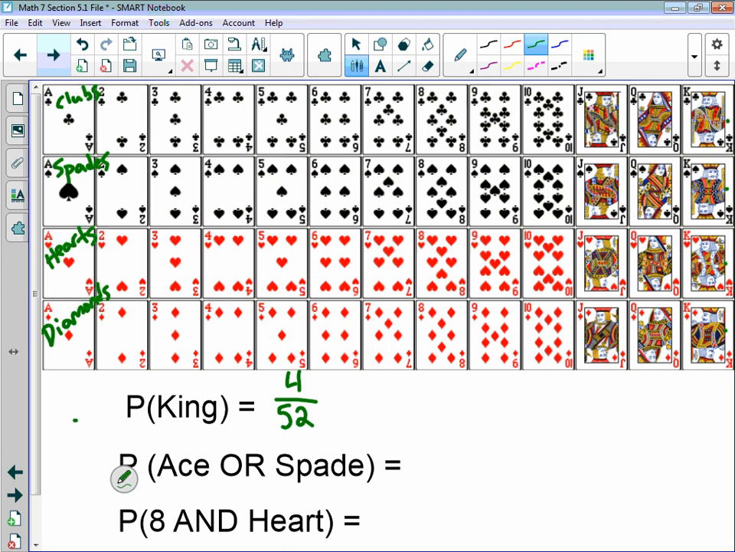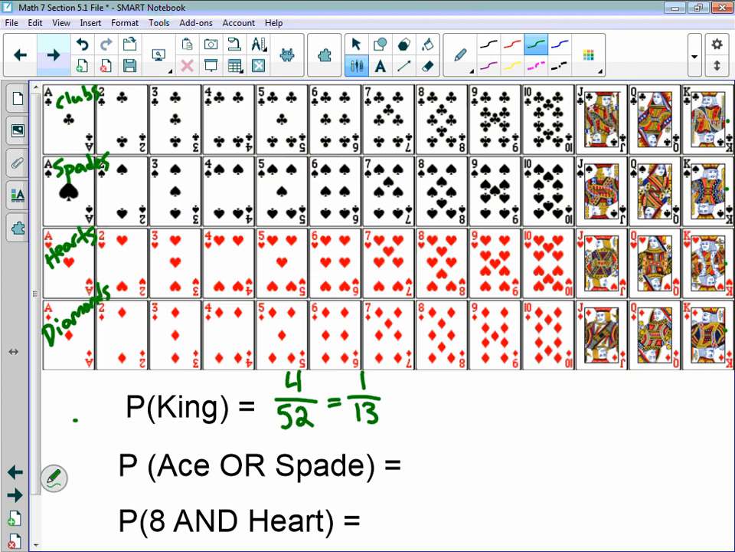Really, out of every 13, out of every suit, there's only 1 king. So if we were to simplify this, we could divide each of those by 4. This is 1 out of 13. There's a 1 out of 13 chance. I could figure out on my calculator what the decimal percentage is, but I'm not going to. So here's where it becomes, you have to just read carefully.